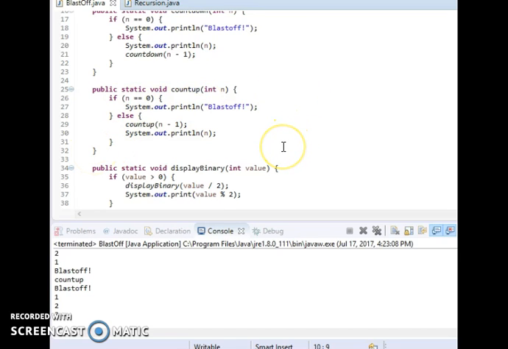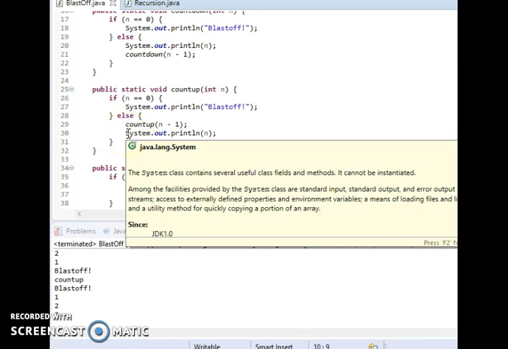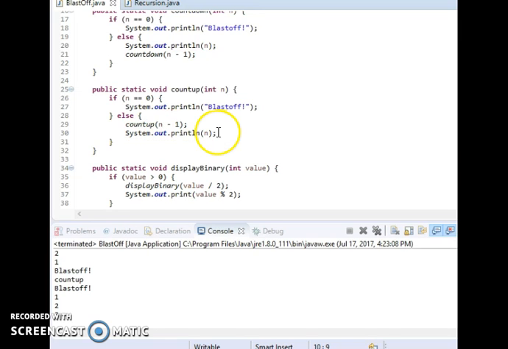So now, remember the stack trace, or the stack, now count up 2 is still valid. It's still in operation, it's still in the middle of its invocation, but it's right at this point. So count up 2 will then be returned to, and the first thing it says to do here is the statement right after what I called count up. It'll say, call it with n equals 2, call println. So I'm going to print out 2. I fall off here, but there's nothing else to do. I'm done with count up 2, that exits.